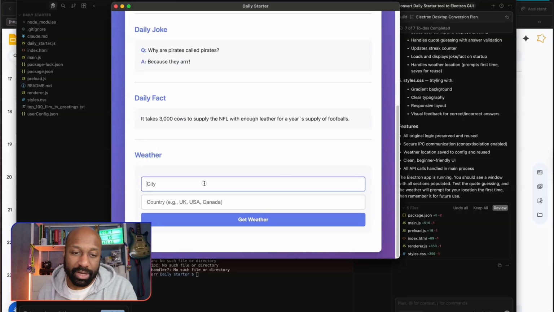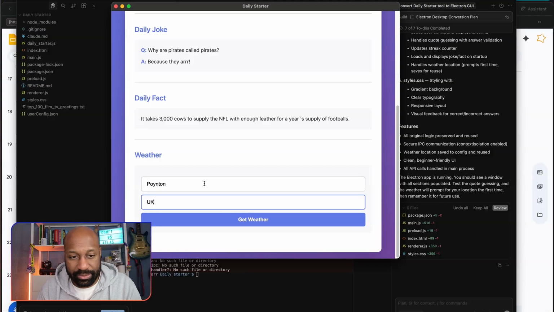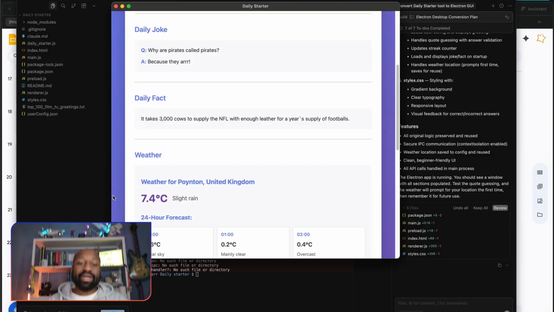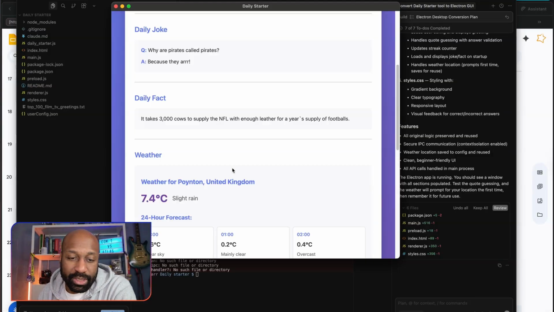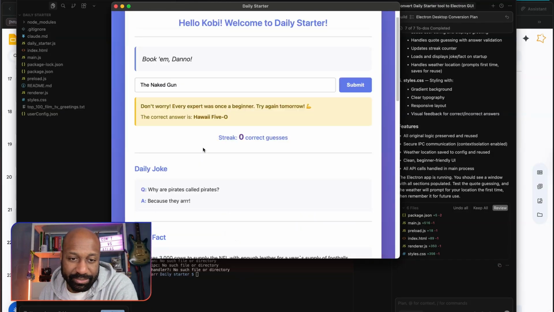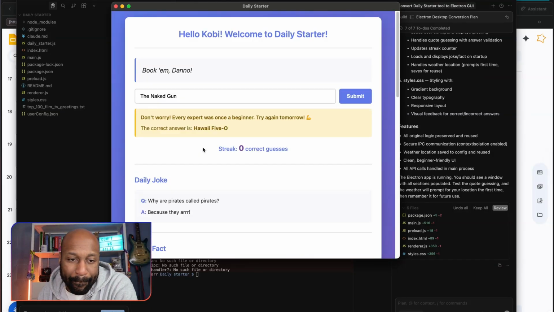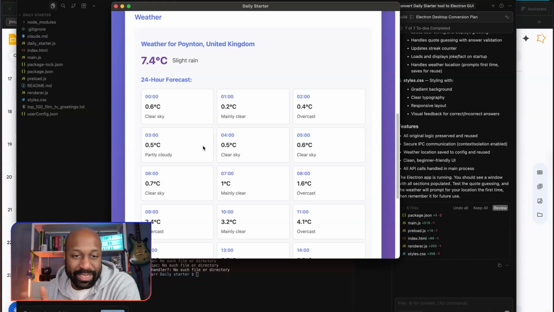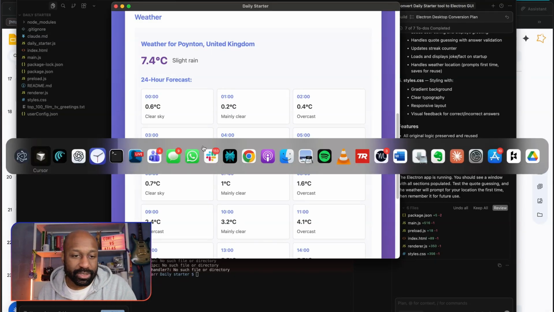Interesting. So my city is Poynton in UK. 7.4 degrees C, slight rain. That's pretty much Poynton year in, year out. And it's got a breakdown. I mean, this looks nice, doesn't it? That's worked way easier than I thought it would, and a lot more quickly. What's the time on the clock at the moment?